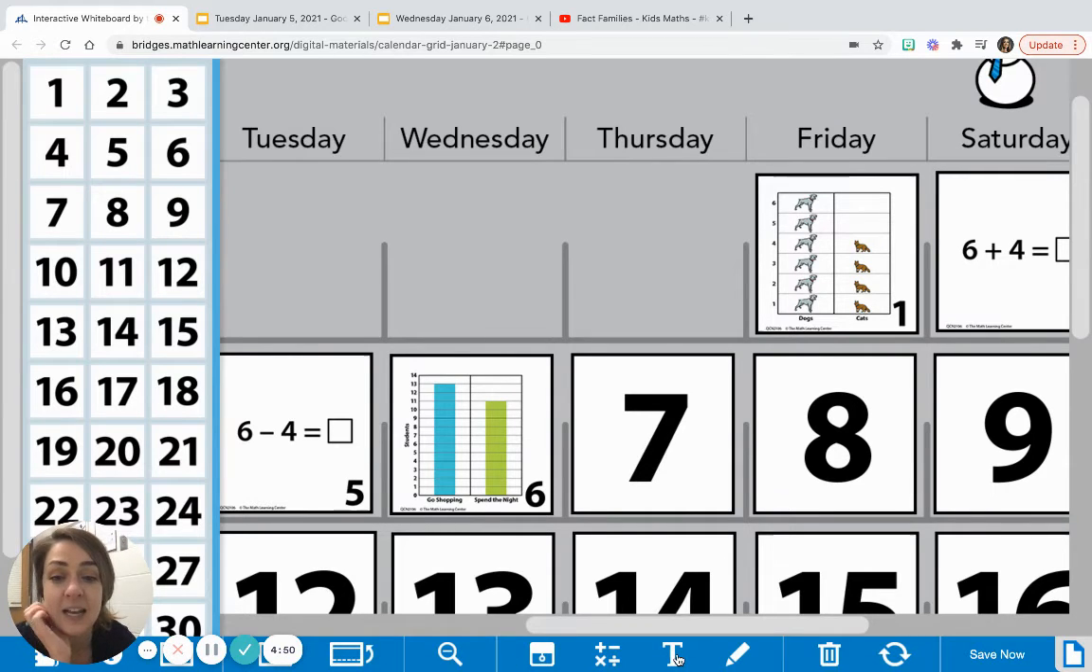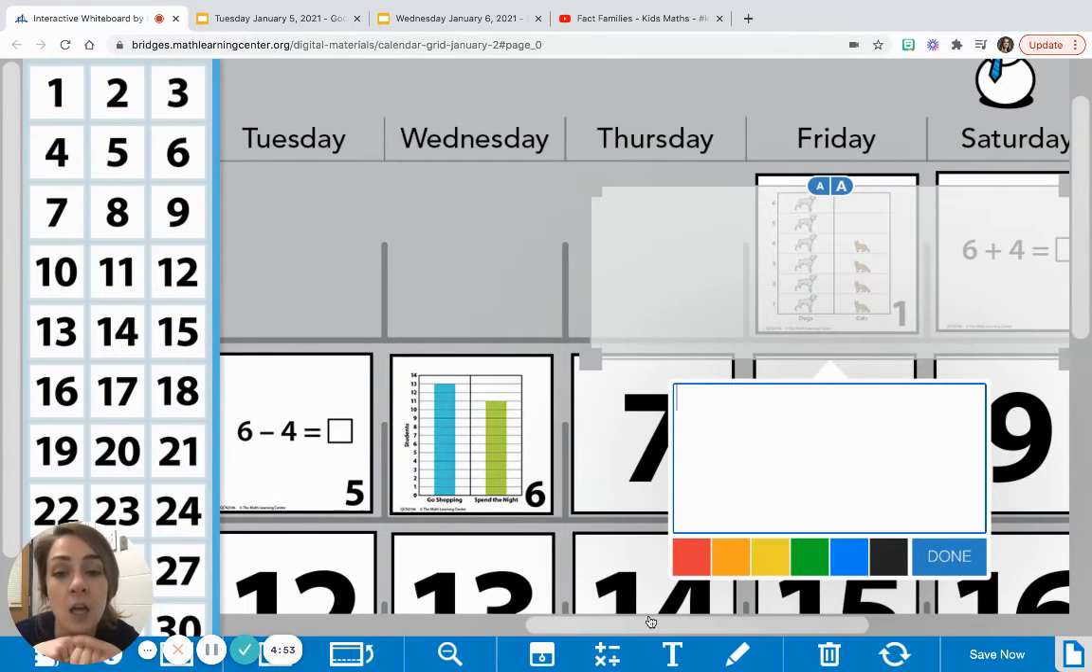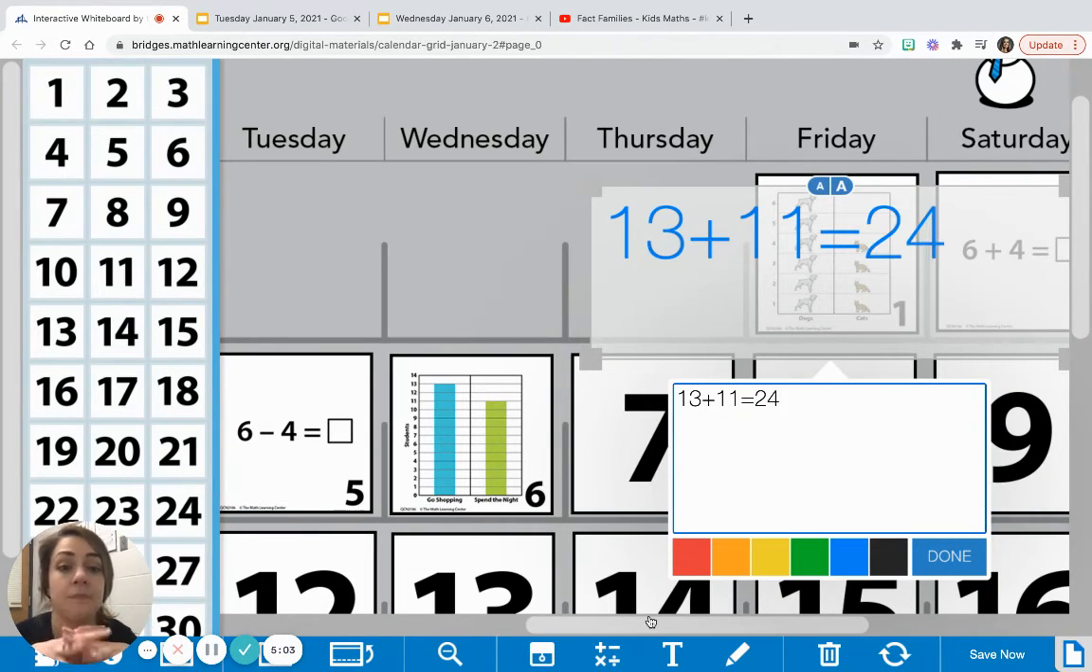I'm going to get my text box out. The first thing I'm going to do is I'm just going to do what we did. We added 13 plus 11. And we said that that equaled 24. Right? I'm going to make this a little bit smaller.